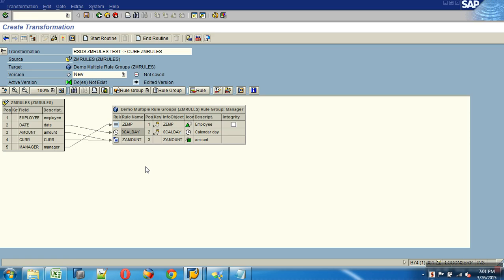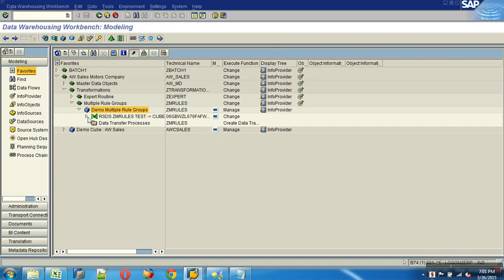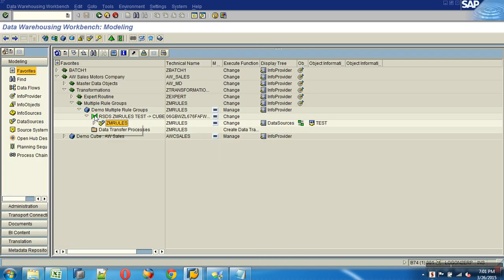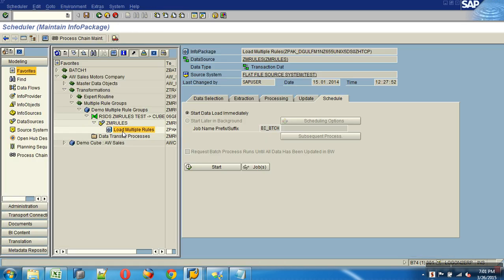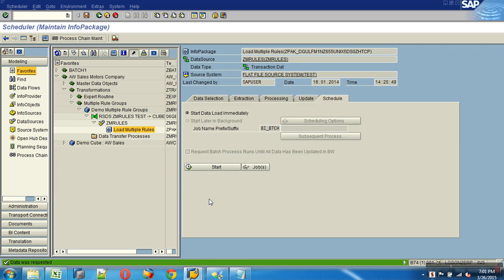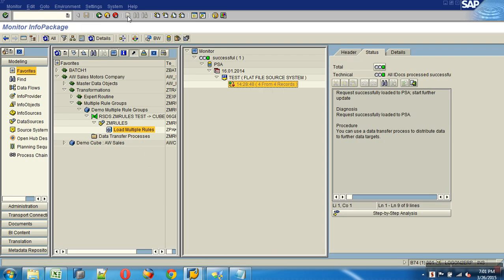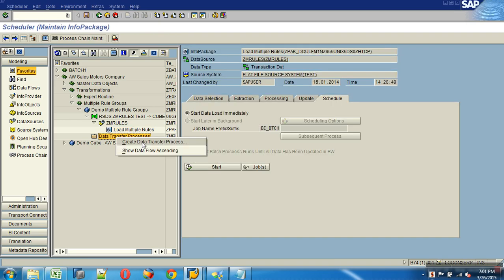And when you have multiple sets of rule groups and you run the DTP, it processes the data with rule group 1, and again the same data is processed with rule group 2 and updates into the queue. The InfoPackage is fine.